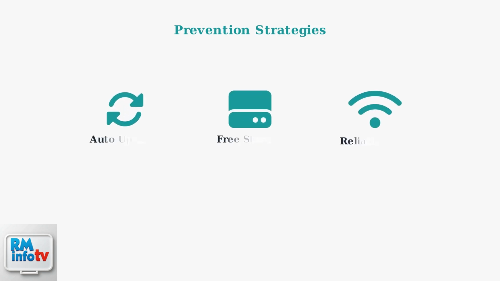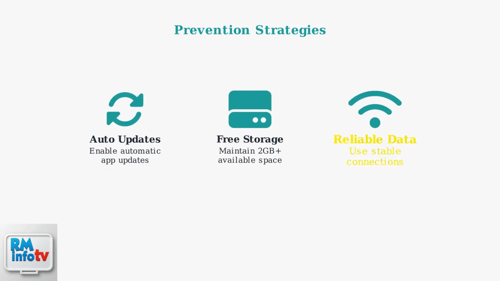Prevention is key to avoiding future screen issues. Three essential practices can significantly reduce the likelihood of problems occurring. Keep your Dasher app updated with automatic updates enabled. Maintain at least 2 gigabytes of free storage on your device, and always use reliable data connections to prevent connectivity-related screen issues. DoorDash is actively developing advanced solutions to prevent screen issues before they occur.